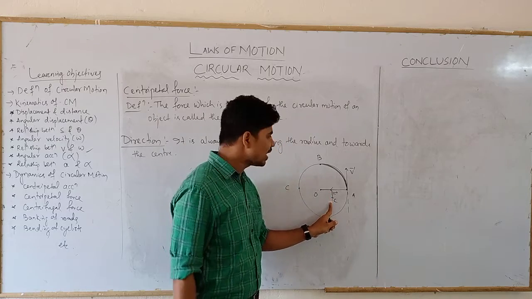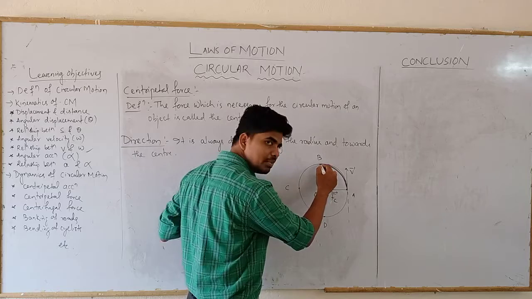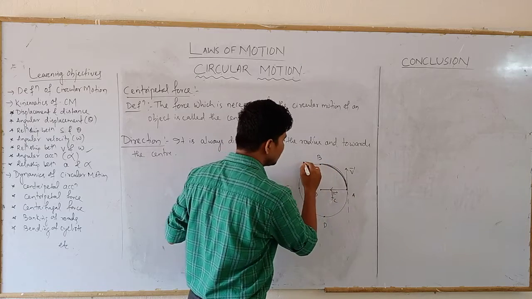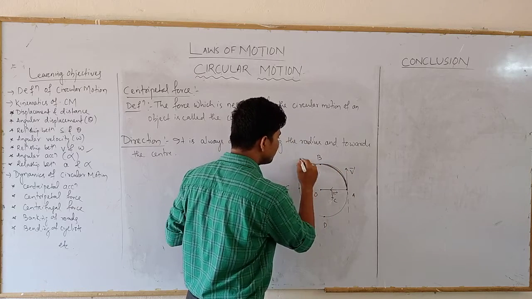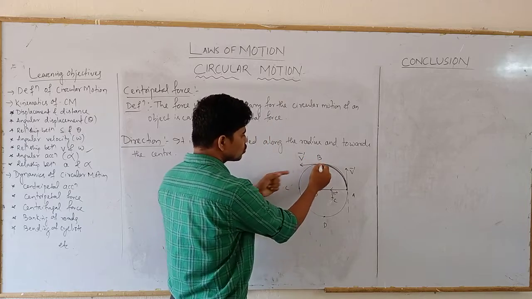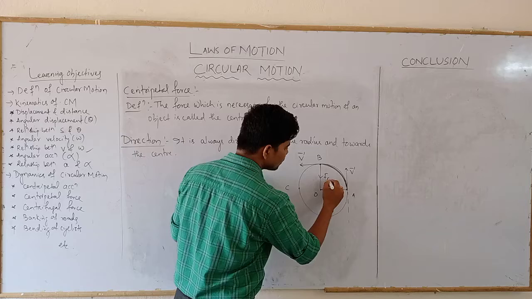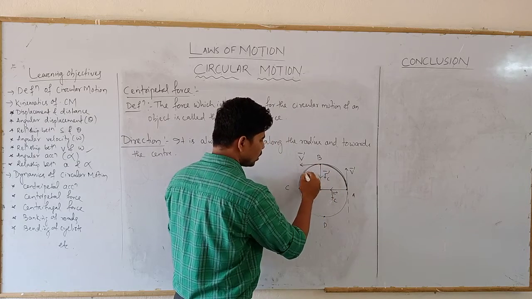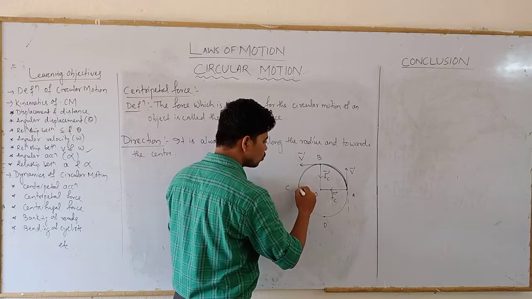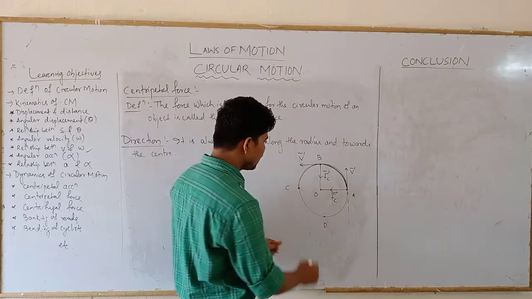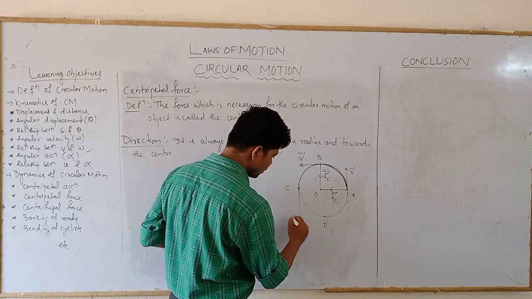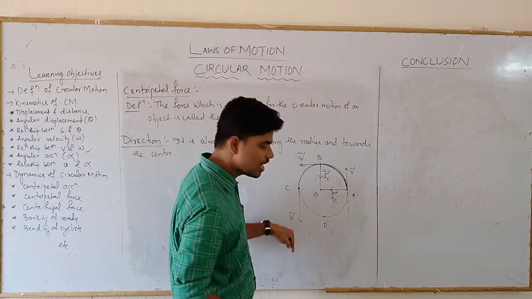Clear? Now, when the object is at point B, moving from A to B, as per the linear velocity, which is constant, the body has to move in this direction. But due to the application of this centripetal force Fc, the body will take a turn and move along this curved path to reach point C. Similarly, at this point, the direction of linear velocity must be tangential and downward.